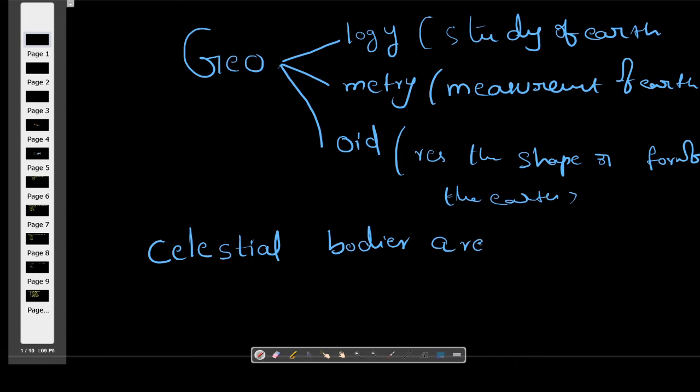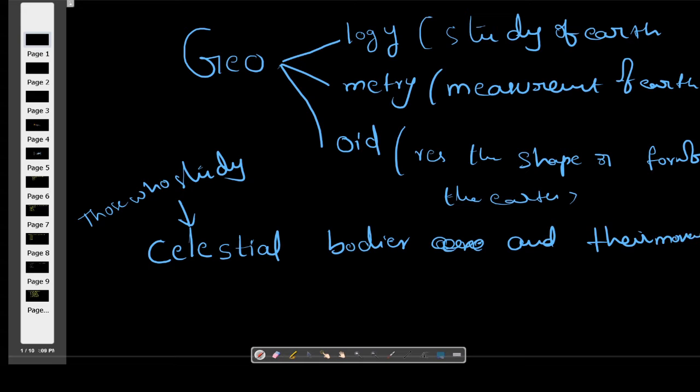Those who study celestial bodies and their movements are called astronomers.